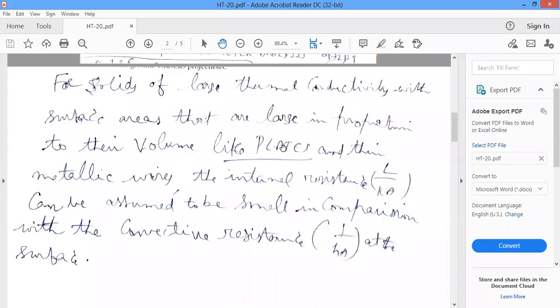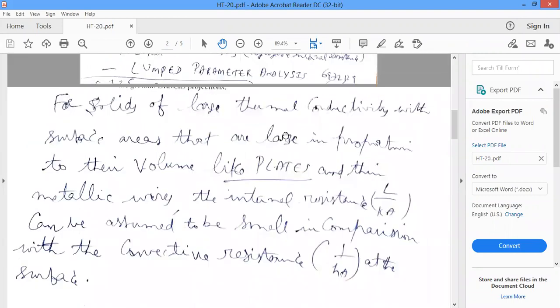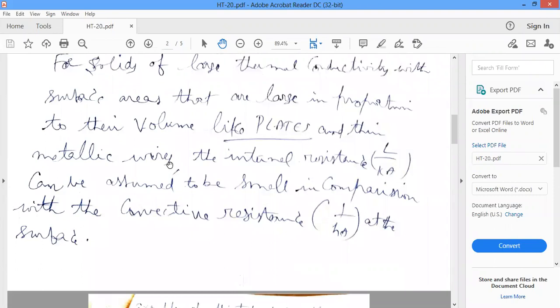If you consider a large plate, it has a high surface area, thermal conductivity may also be large, and thickness may be less. L is the thickness here. Thin metallic wires and plates are examples. Where do you apply this lumped parameter analysis? Plates and metallic wires of large surface area and small thickness.